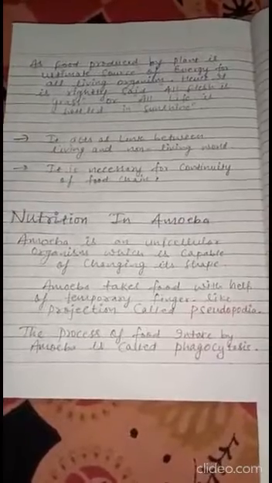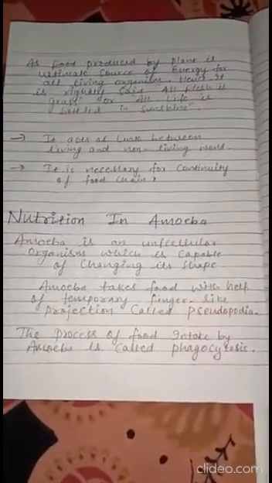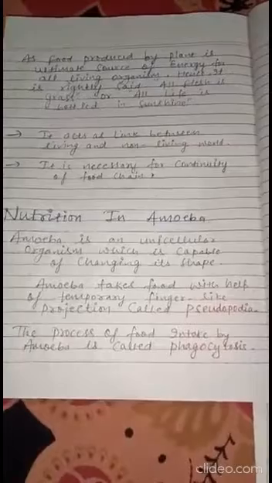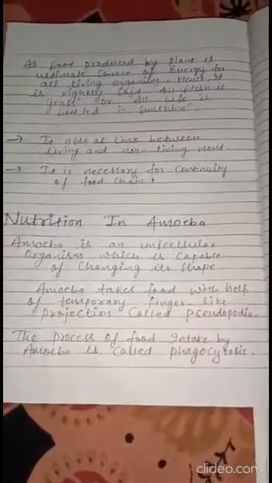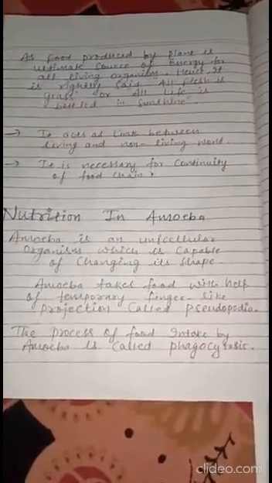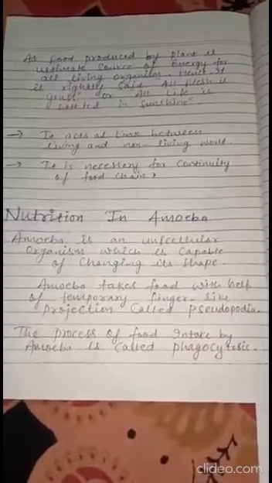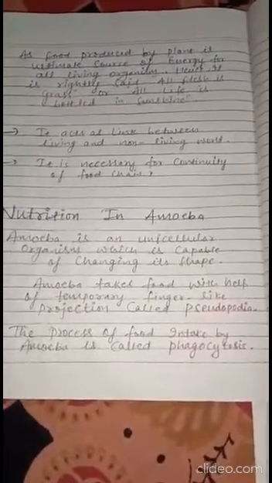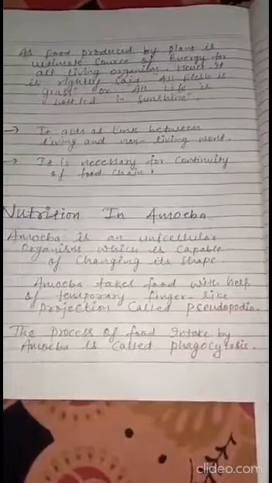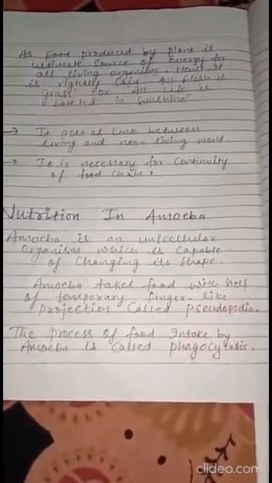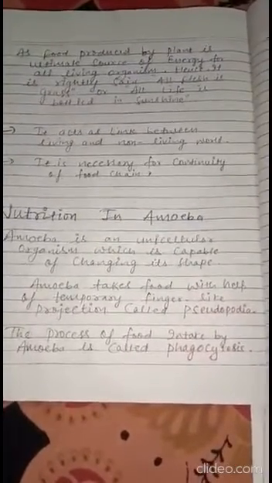Good morning everyone. Let's start with a new topic, that is nutrition in amoeba. Now amoeba is a unicellular organism which is capable of changing its shape. It can change its shape frequently. It does not have a fixed shape. It can change its shape as per the requirement, as per the way it can get its food material.